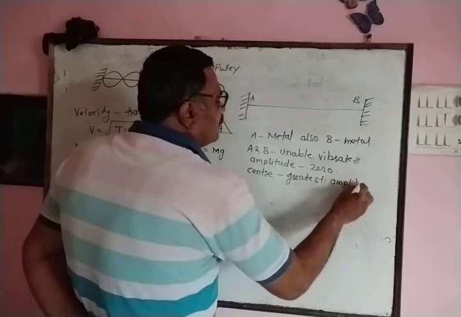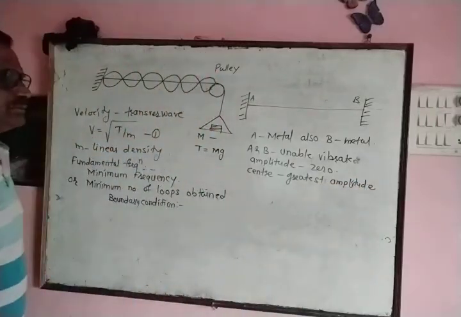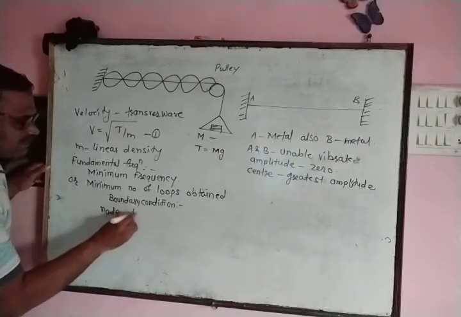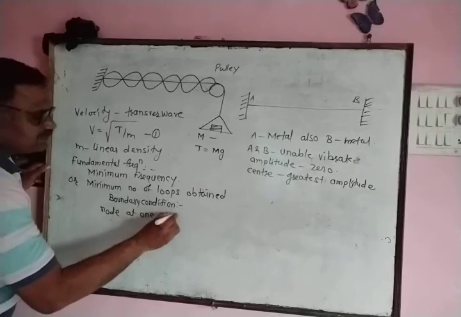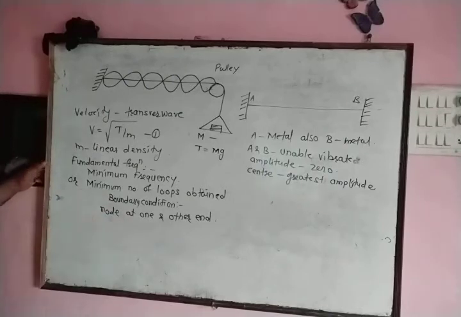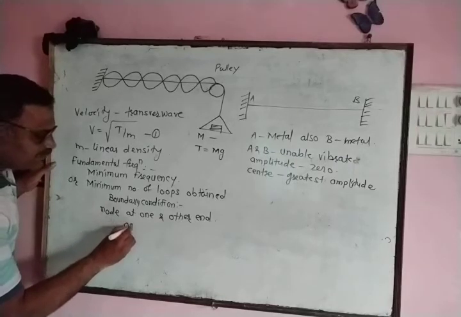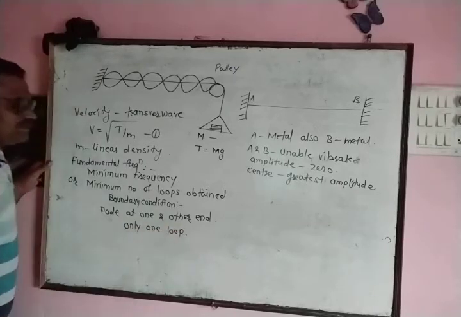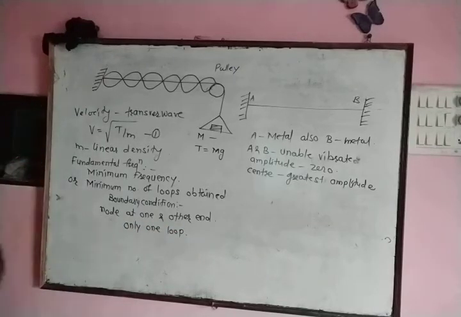Therefore, now we write boundary condition. We observe node is obtained at one end as well as node is obtained at other end. Depending upon this boundary condition, in fundamental mode, we observe only one loop is obtained. That means we can define fundamental frequency by using another definition. When one loop is obtained on the string, then frequency of string is said to be fundamental frequency.